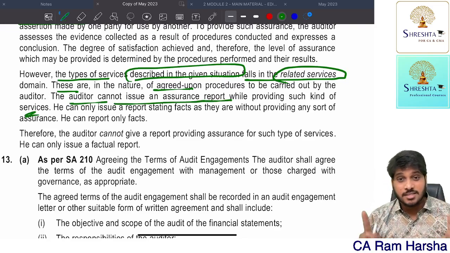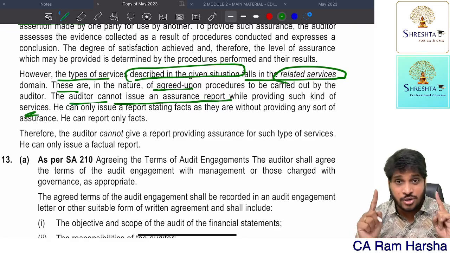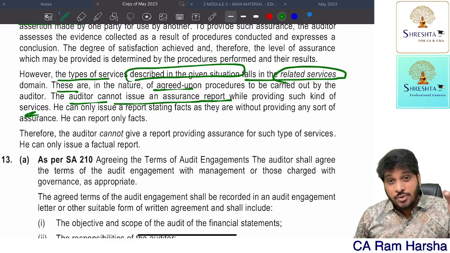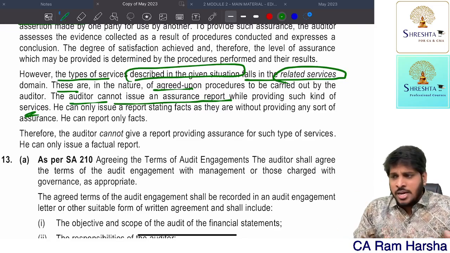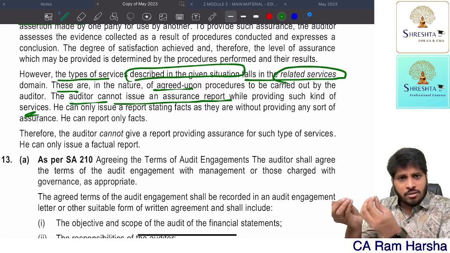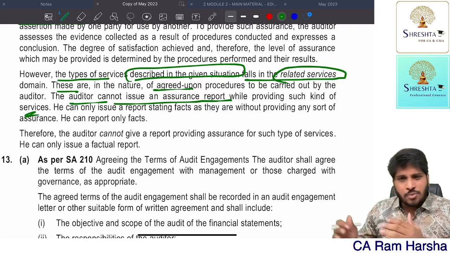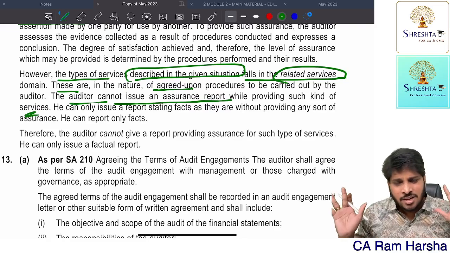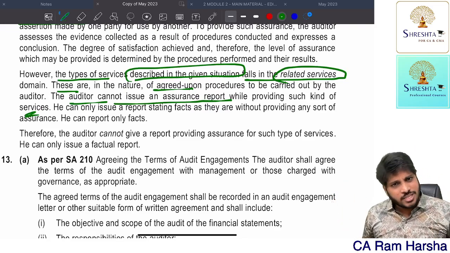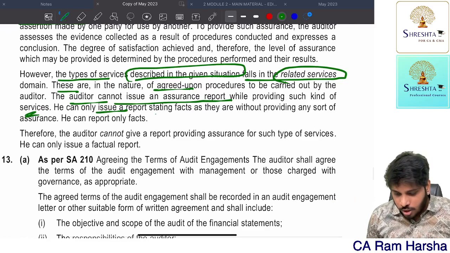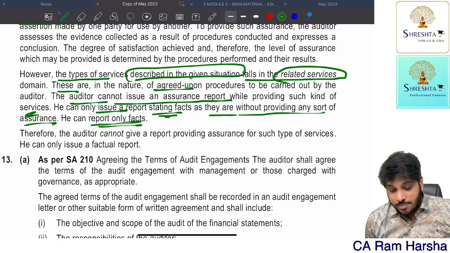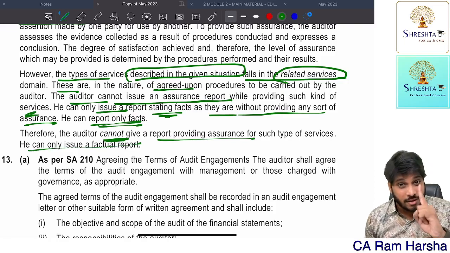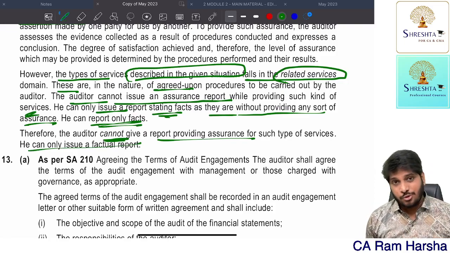The standard on related services clearly says the auditor can only do a fact-finding process. He cannot do anything else. Due diligence is a related service. Agreed upon procedure is a related service. Agreed upon means the client asks you to provide something regarding trade receivables, to verify factual accuracy, and then you do that service and give the report. It is an agreed upon procedure. So he can only issue a report stating facts without providing any sort of assurance. He can report only on the facts. Therefore, he cannot give an assurance report for these types of engagements, because they are only fact-finding reports. That's it.